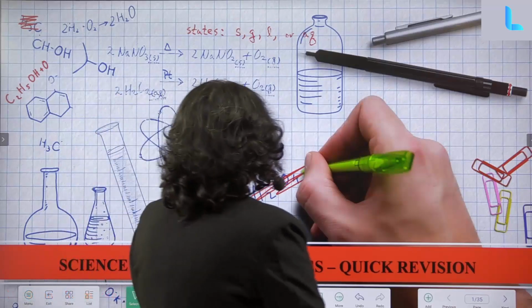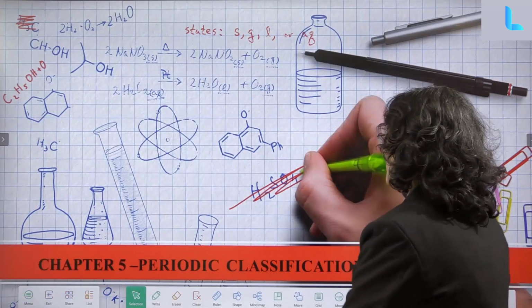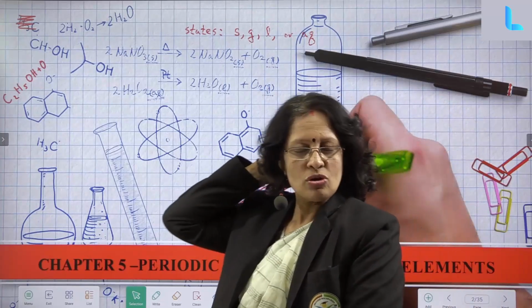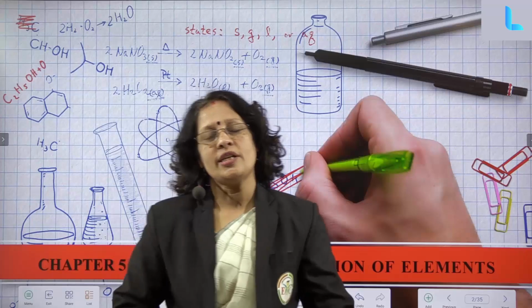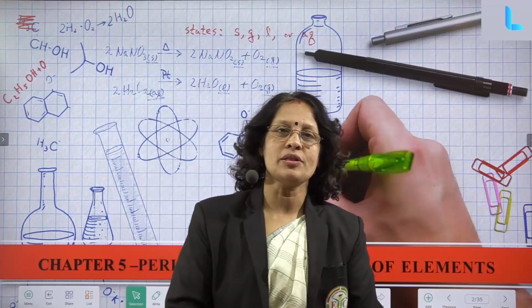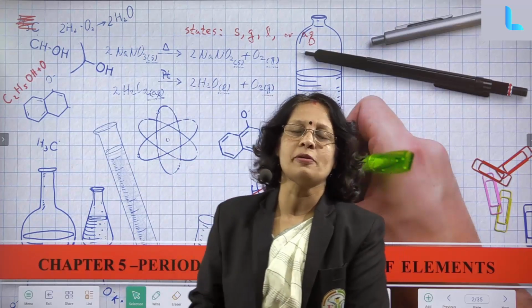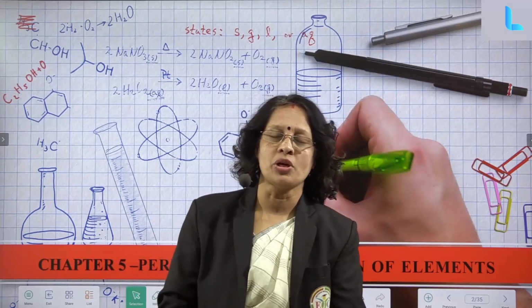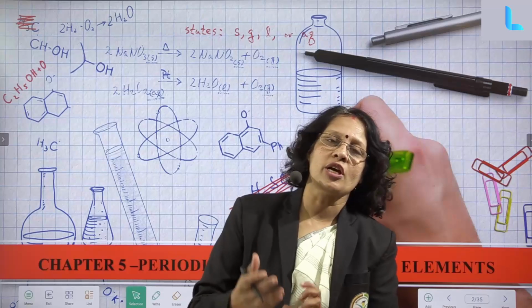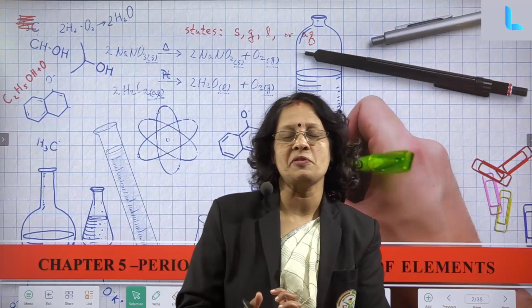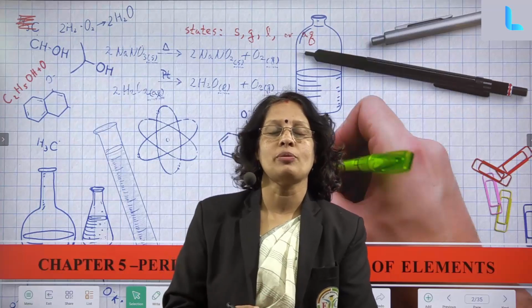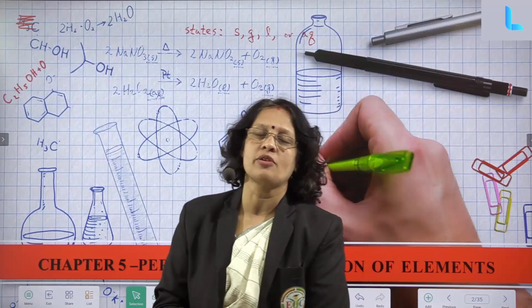We have a chapter named periodic classification of elements. Okay, so all of you are familiar why there is a need of classification, because if all the elements with different properties, different characteristics, appearance, were kept together, and if we wanted to search and study a specific kind of property of an element, then it is very difficult to find it out from the 118 elements which are discovered till now.